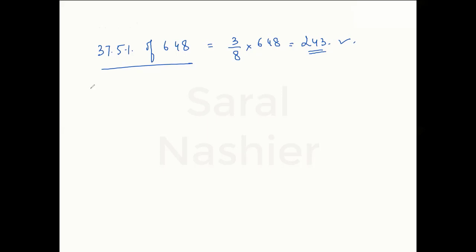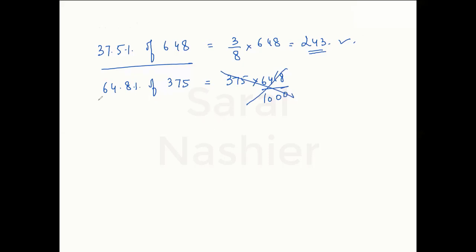But now just think of this question. What if I ask you, what is 64.8% of 375? Now we'll start thinking, oh, we do not know anything about 64.8%. How much is it in fractions? So I'll have to do 375 into 64.8 divided by 100. Then I'll remove the decimal, I'll put another zero, and so on and so forth. No, this all is not needed. So what is the important portion here?